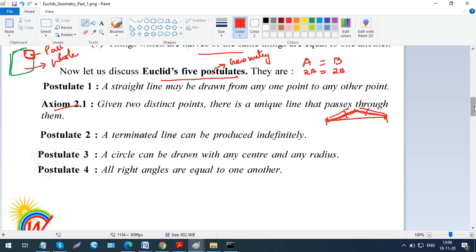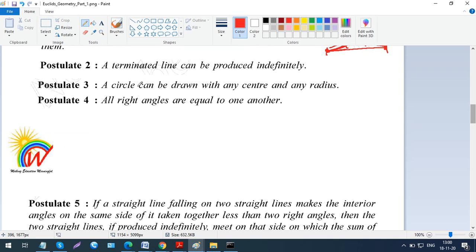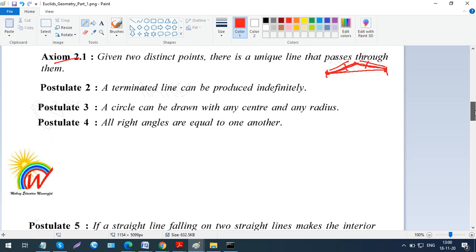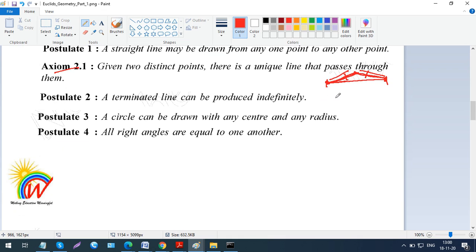Now, a terminated line can be produced indefinitely. So you can produce the line as long as you want. If you want, you can extend it to however much length you want, right?